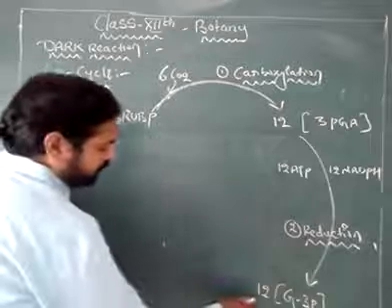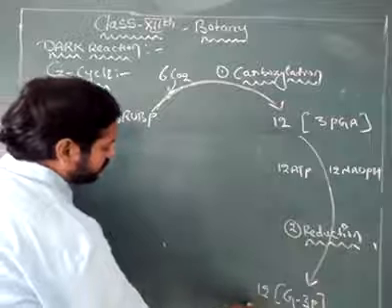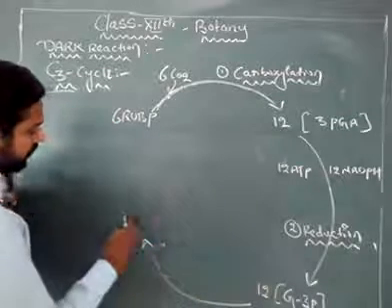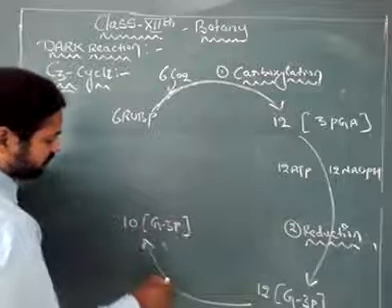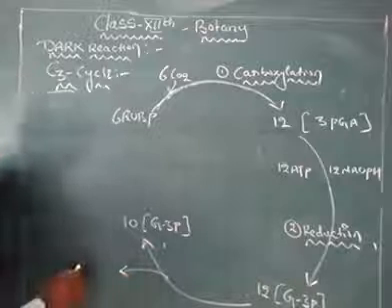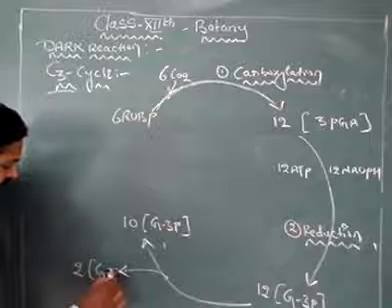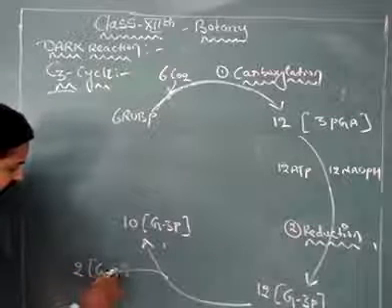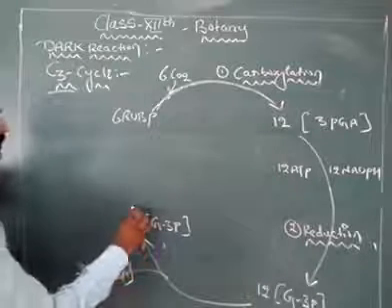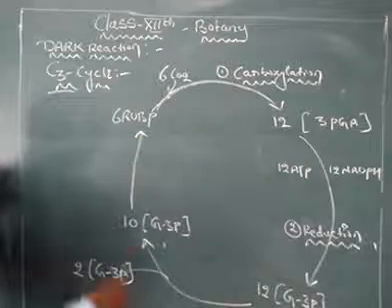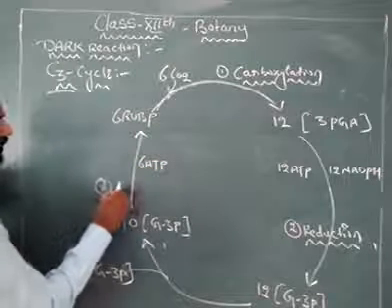Now regeneration. Out of the 12 molecules of glyceraldehyde 3-phosphate, it is divided into 10 molecules and 2 molecules that come out of the cycle. These 10 molecules of glyceraldehyde 3-phosphate are regenerated into 6 molecules of RuBP by taking 6 ATP. This is the third one, called regeneration.